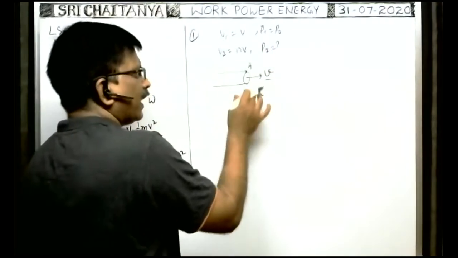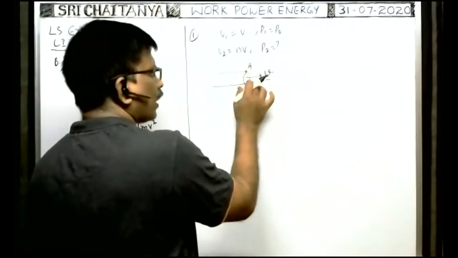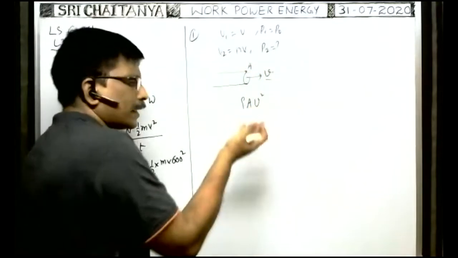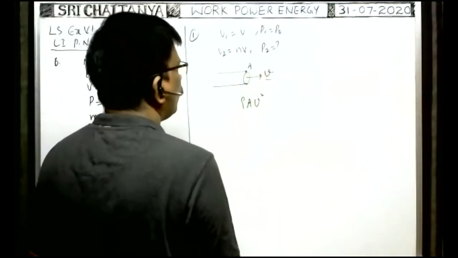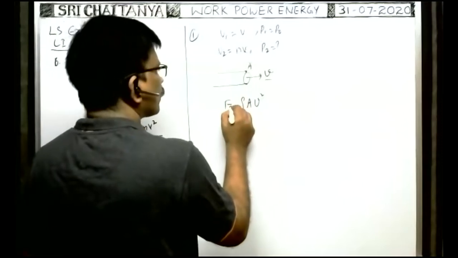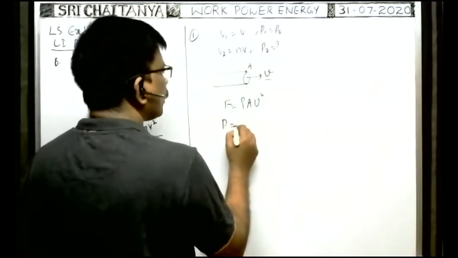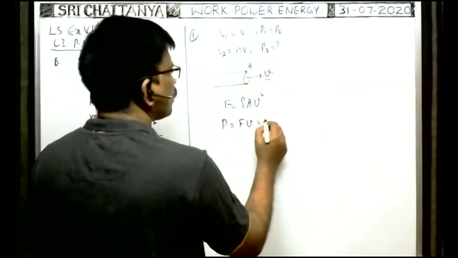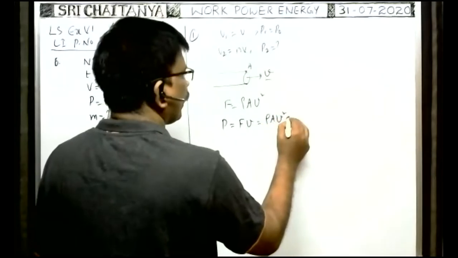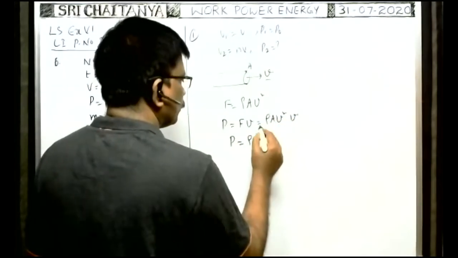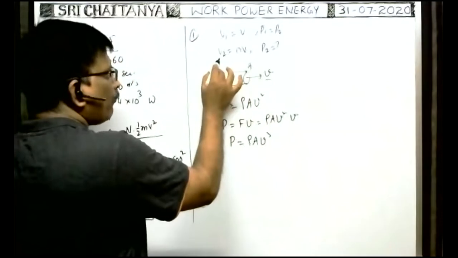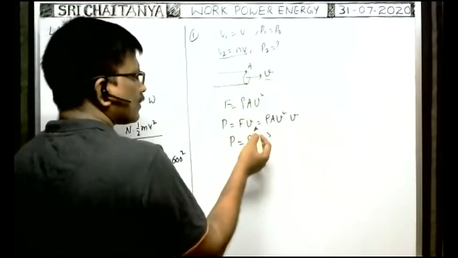This is action. At the same time, because of reaction of the water on the pipe, the pipe moves back. So it is the force with which water comes out through the pipe. Okay. So this is the force. Here they asked the power. Power is equal to force into velocity. Force means rho A v square into velocity v. Therefore, power needed is equal to rho A v cubed. If the rate of flow of water changes, all remaining parameters do not change.